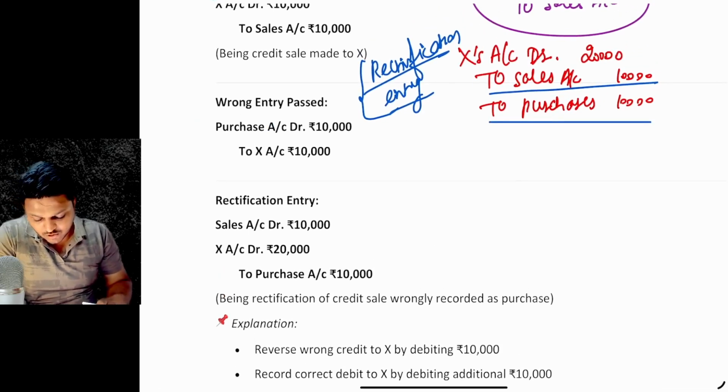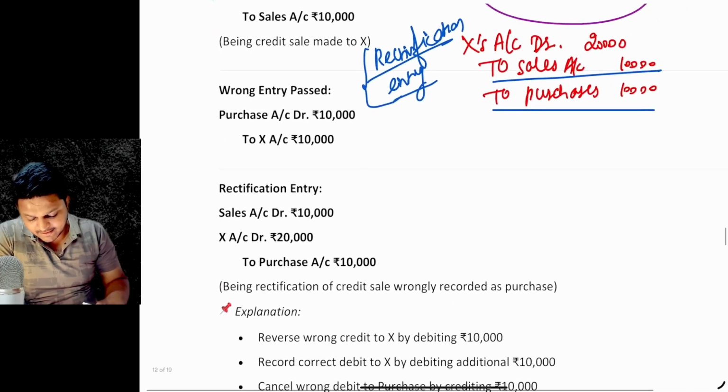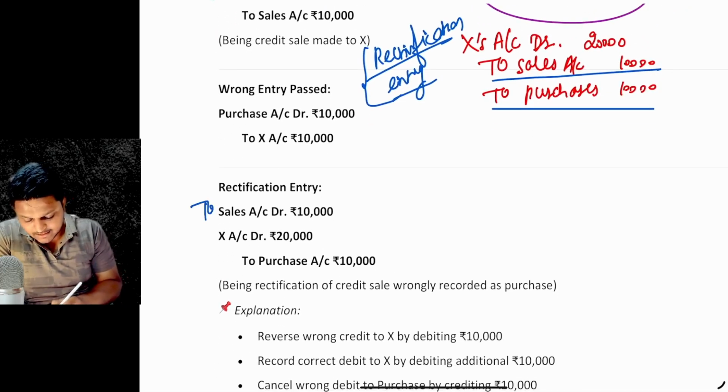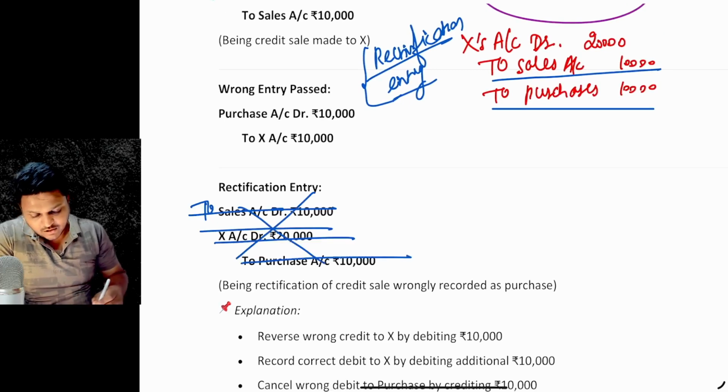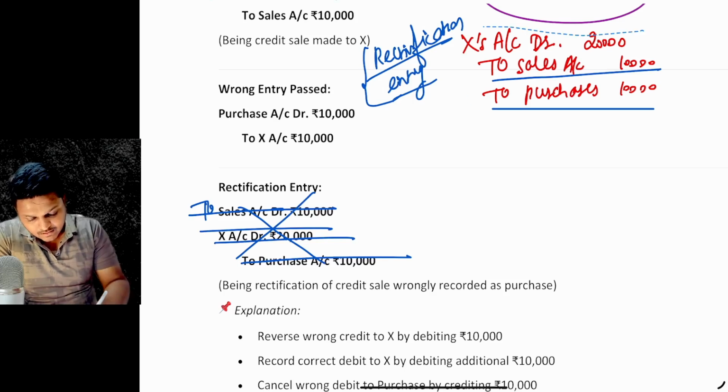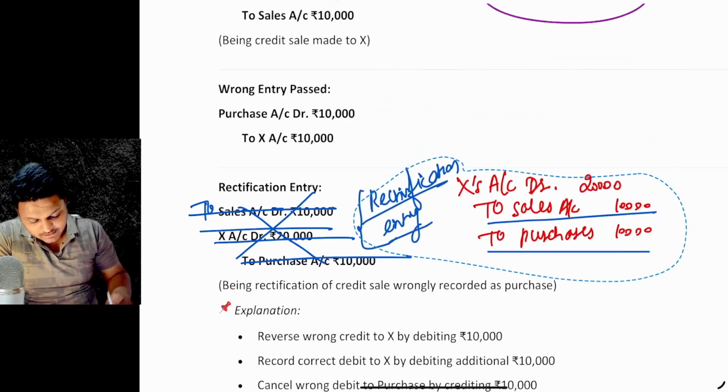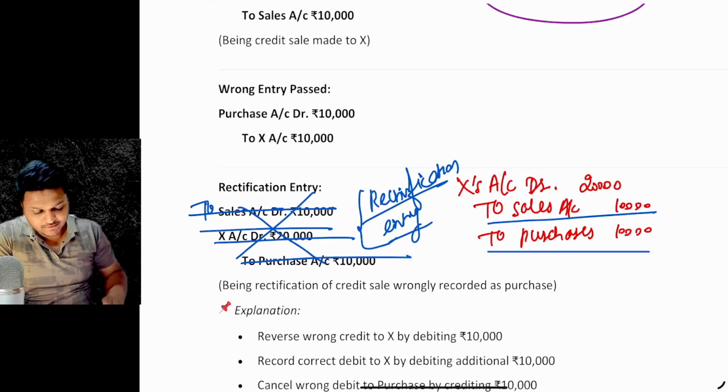Sales account is not to be debited. Sales is a credit entry, so it will be to sales account credit. This is not mentioned rightly over there. This is a rectification entry which is to be passed. This must be the rectification entry, right?